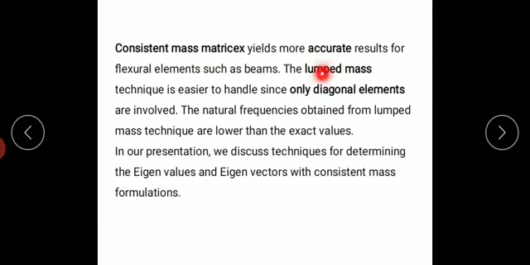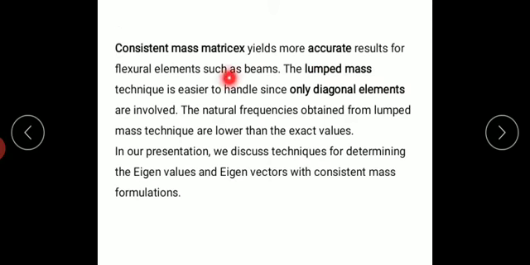When I consider the lumped mass matrix, only the diagonal elements have values and the others are zero, so we get fewer values in the matrix. Even for a complicated structure we get a smaller matrix in the lumped matrix, so it is easy for our calculation. So most engineering problems use a lumped matrix rather than a consistent matrix.